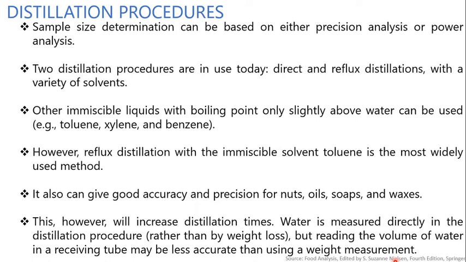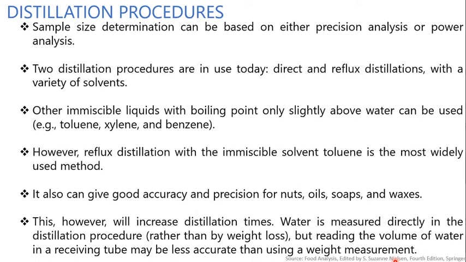Distillation techniques were originally developed as a rapid method for quality control work, but they are not adaptable to routine testing. It can also give good accuracy and precision for nuts, oils, soaps and waxes. Distillation methods can cause less thermal decomposition of some foods than oven drying at high temperature.